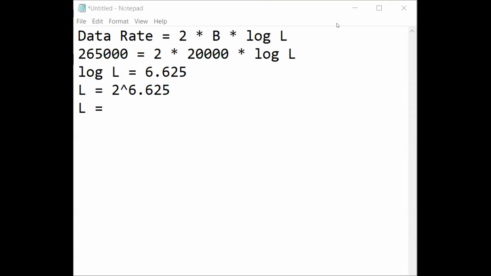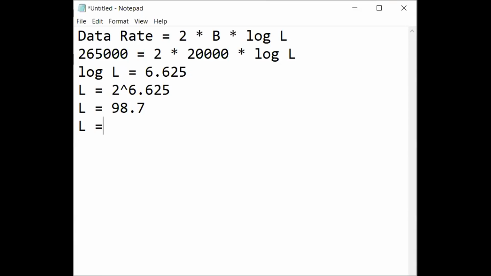So you can calculate in the calculator that 2 raised to, so we require a scientific calculator for that. Here we are considering 2 raised to 6.625, that is 98.7. Okay, the number of levels is 98.7.